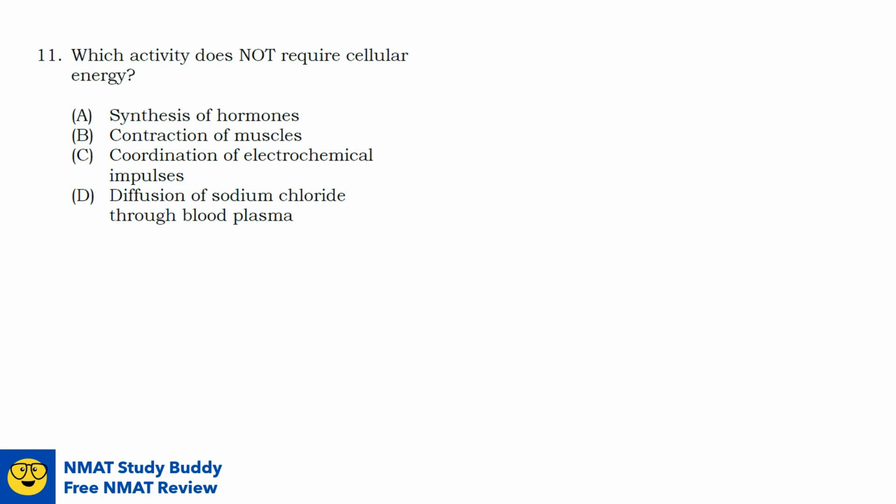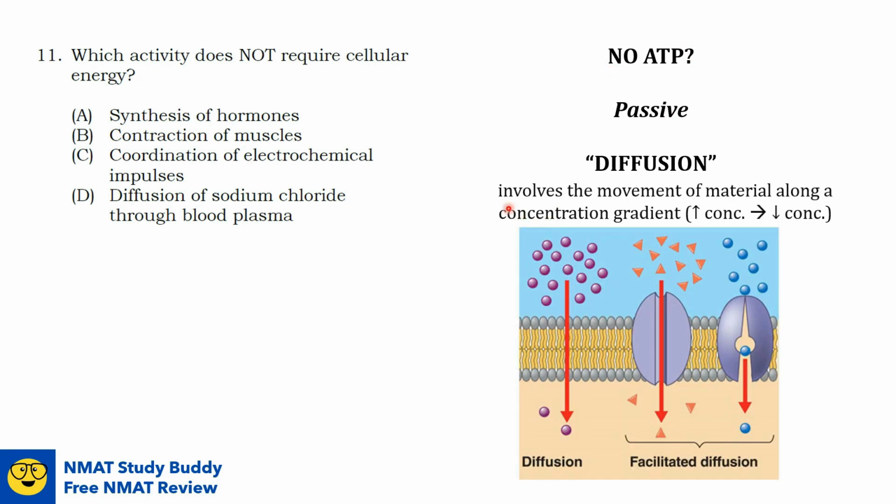Question number 11. Which activity does not require cellular energy? So it's asking for an event that does not require ATP. Or, in other words, it's asking for a passive event among these options. When you see this type of question, the magic word here will be diffusion. If you see diffusion, that would automatically mean that it's a passive event, passive transport, and it does not require energy currency or ATP. This is because diffusion involves the movement of material along a concentration gradient.